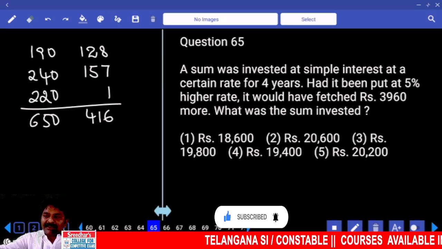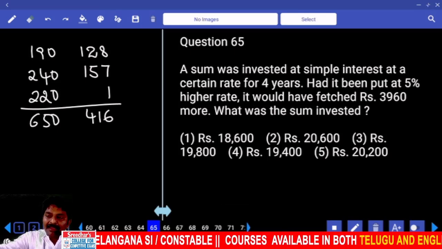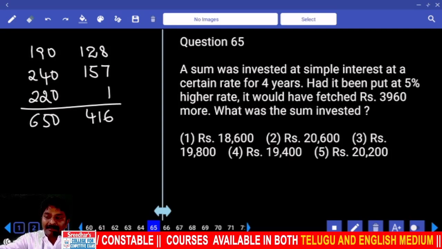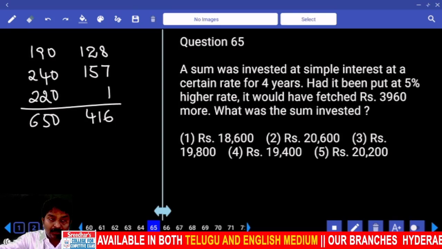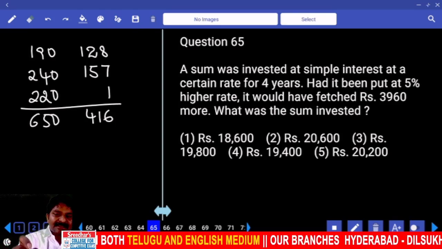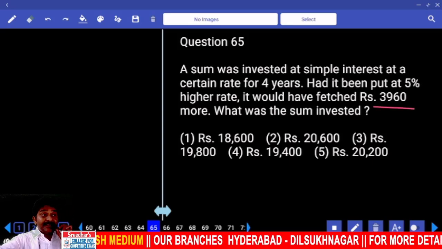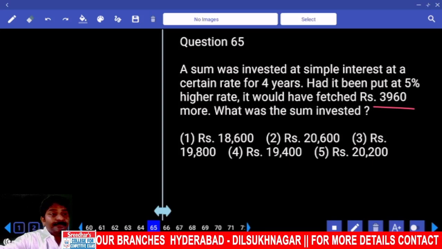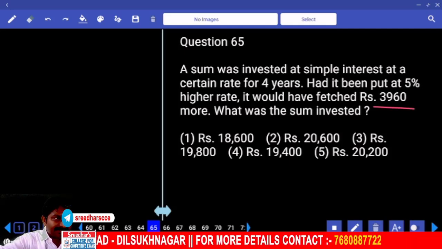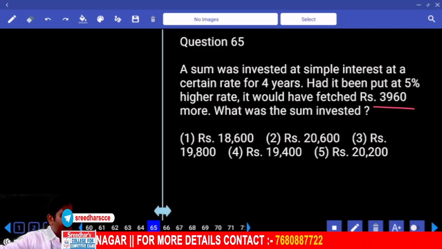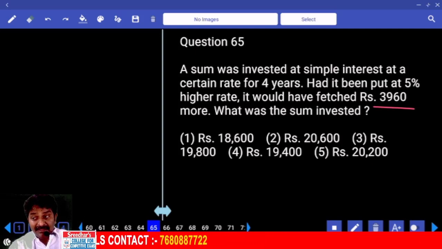A sum was invested at simple interest for 4 years. Had it been put at a 5% higher rate, it would have fetched 3960 more. What was the sum invested? There is a number given in the question, 3960. What is that? Describe it in words, not in numbers. That is the extra money received. Am I right? Why did we get extra money?